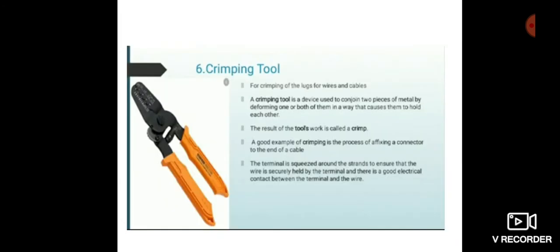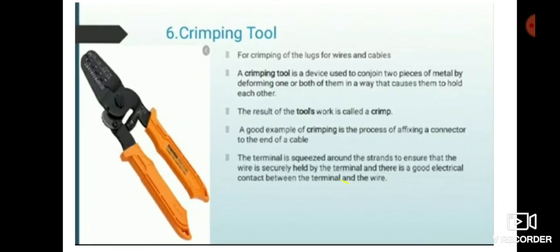Next one is the safety tool, the crimping tool. It is a tool designed to connect a connector at the end of the cable, where the strands of the wire are placed in the metal terminal.